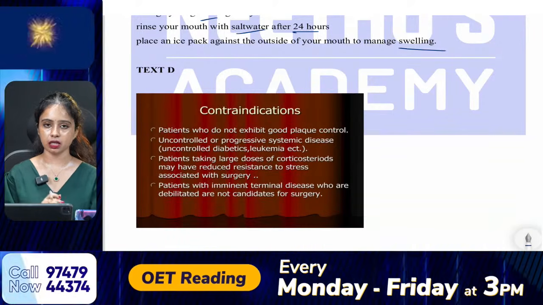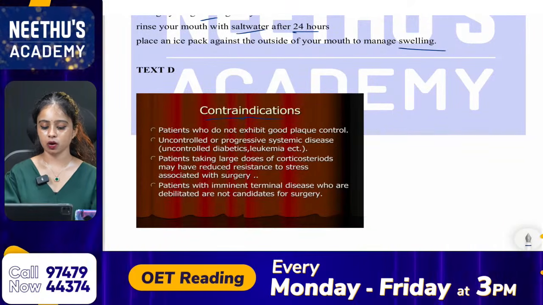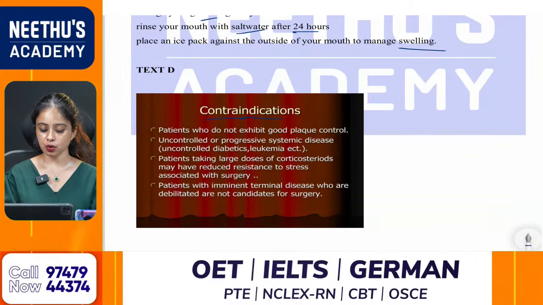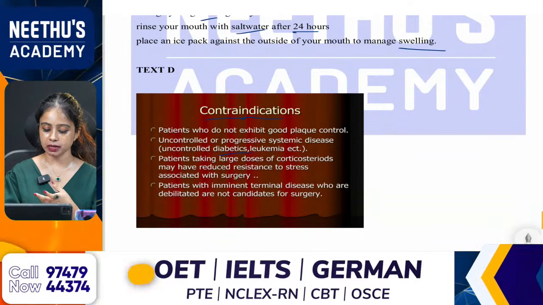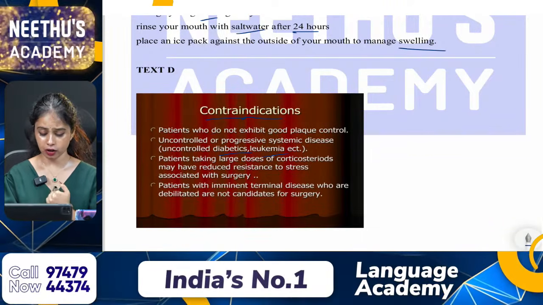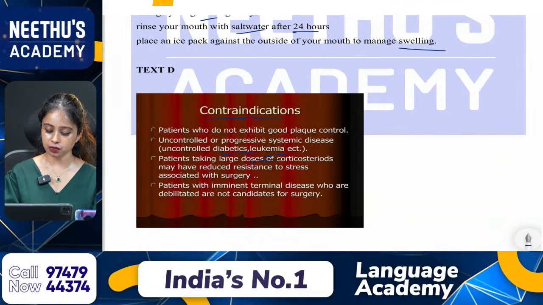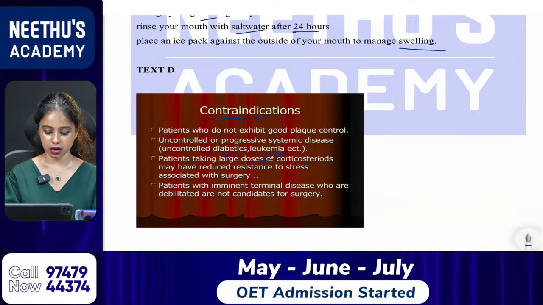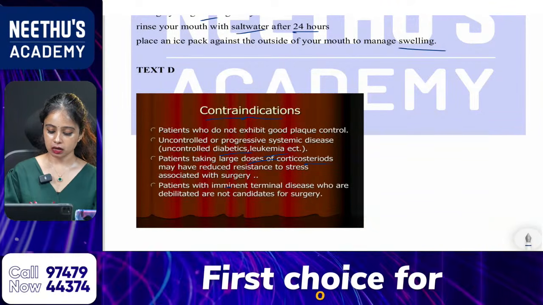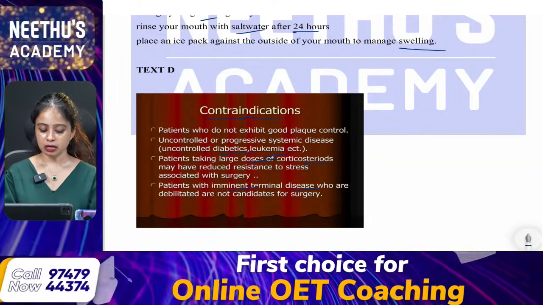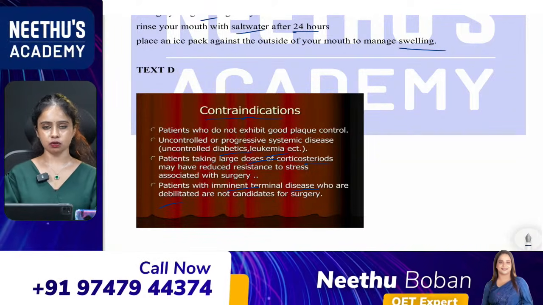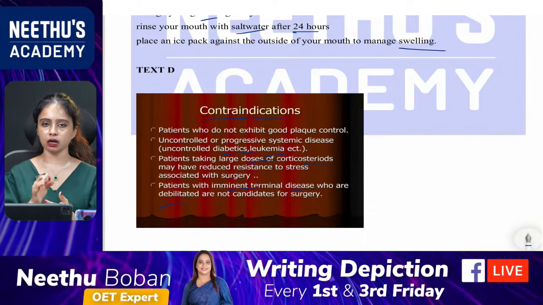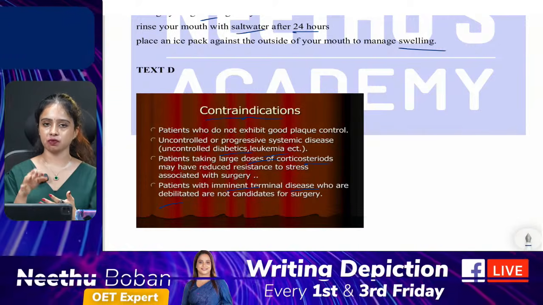Contraindications they have mentioned. So these are the contraindications. Patients who do not exhibit good plaque control, uncontrolled or progressive systemic disease which includes diabetes, leukemia and all. Patients taking large doses of corticosteroids may have reduced resistance to stress associated with surgery. Patients with imminent terminal disease who are debilitated are not candidates for surgery. So all about the contraindications. So this is how you are marking all the keywords when you read each and every text.